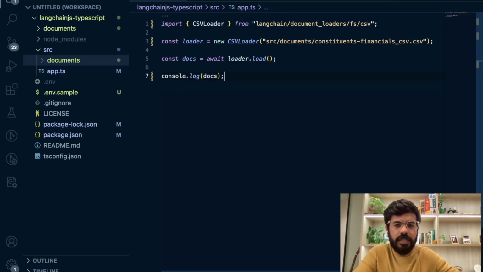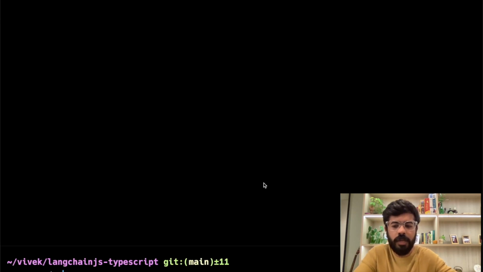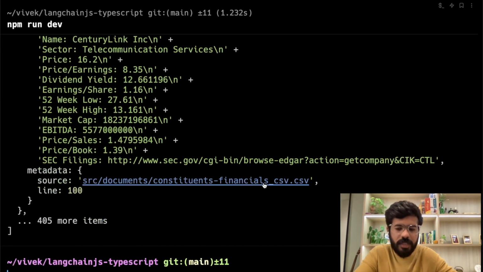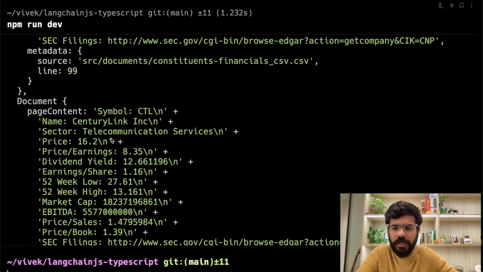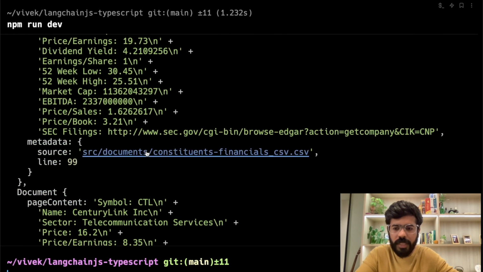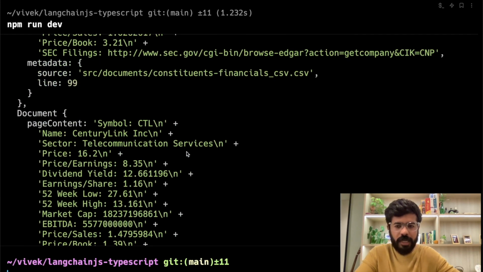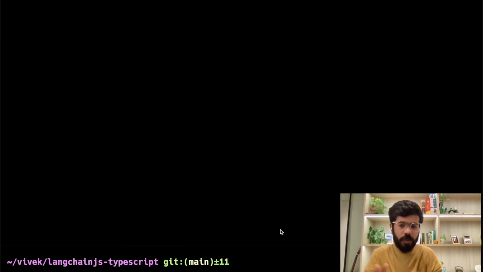In order to see this, I'll do console.log docs, and let me clear this and run npm run dev. Let's see if till this point we are correct. So I think it has loaded this data, and you can see all the documents have come here. Centerpoint company has come here. CenturyLink telecommunication services has come here. So perfect, so far we're doing well.